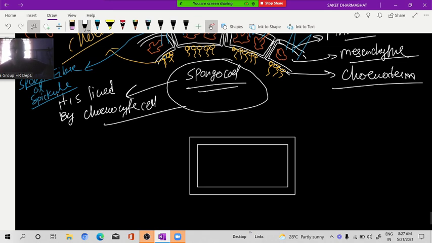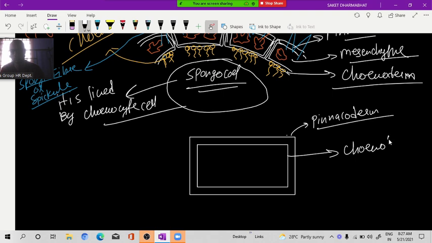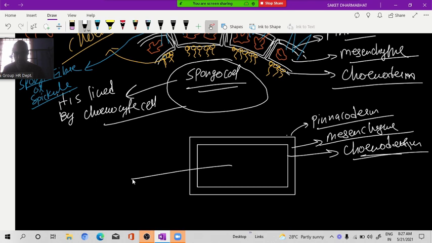Now by this diagram, once we will see the outline of this. So tell me, what is this one? Pinacocyte cell. Okay, this is what? Pinacoderm, outer layer, coenoderm. What will be this? Mesenchyme. Yes, mesenchyme. Okay, what is this? Spongocele. Very nice, super.